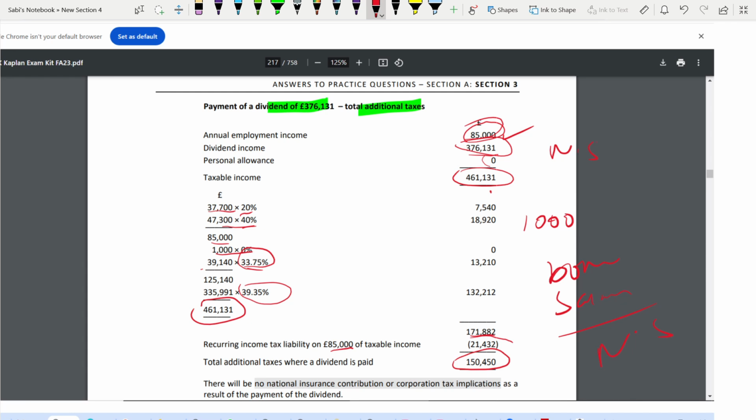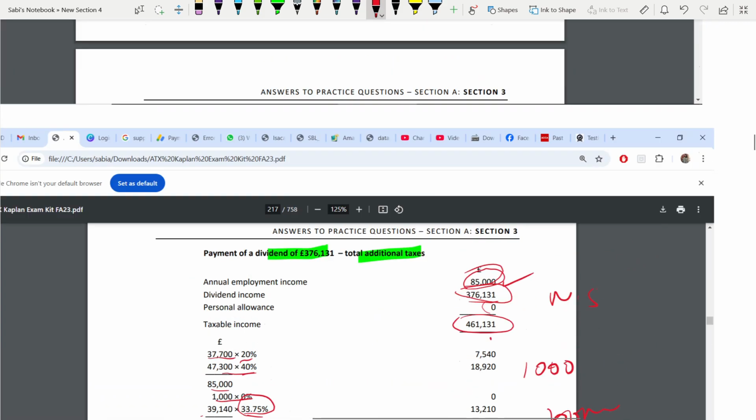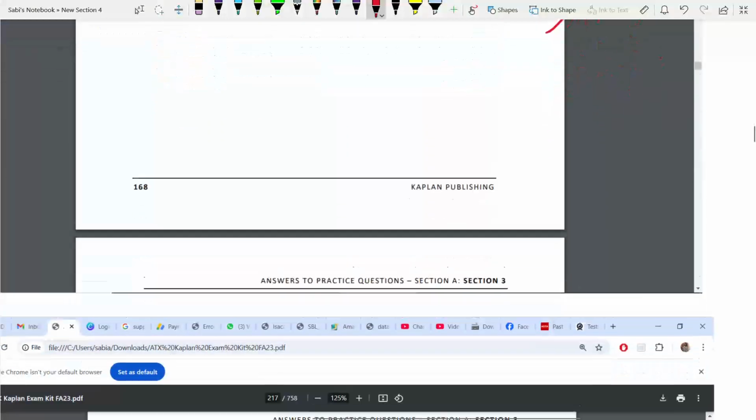Remember, dividend has no NIC or corporation tax implication, unlike bonus. That's why this is only your tax. If you compare the tax, which one is more tax efficient, dividend or bonus? Here you have to pay additional tax 150,450. Here you have to pay 124,700. Bonus is tax efficient compared to dividend because it's reducing your corporation tax, even though NIC is there.